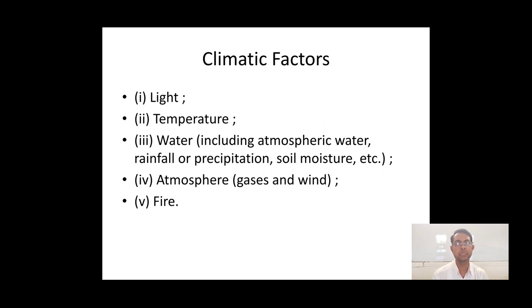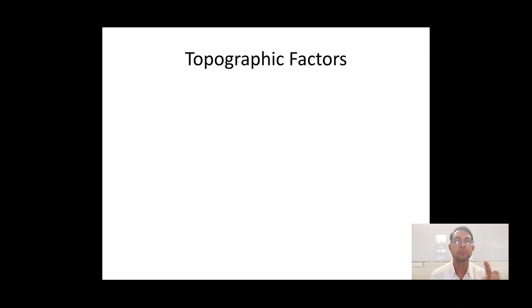These are all the parameters related to a climatic factor under the topic of water. Now when we talk about atmosphere, gases and winds are also inclusive. So these are the climatic factors.